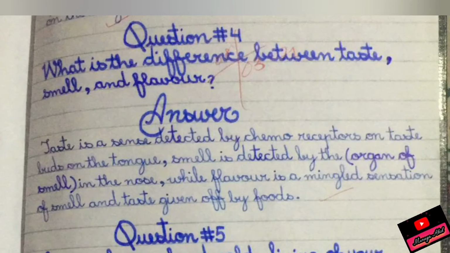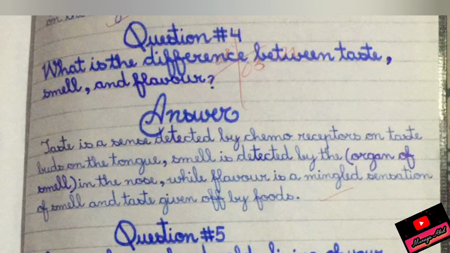Question number 4 is, what is the difference between taste, smell, and flavor? Answer is, taste is the sense detected by chemoreceptors on taste buds on the tongue. Smell is detected by the organs of smell in the nose, while flavor is a mingled sensation of smell and taste given off by foods.